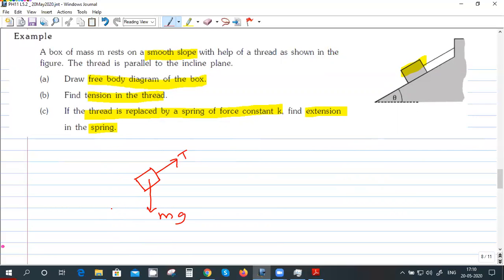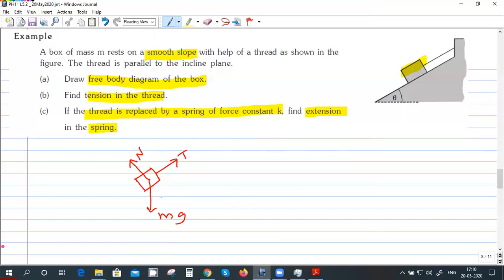So what do you do now, Bhavya? Only two forces, no? Normal reaction is there. Yeah. Three forces. Now what do you do? How do you solve this problem? Daksh, how do you solve this problem? You have to write the equations, no? Yes, sir. I'm doing it right now.